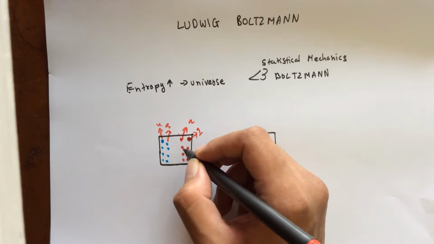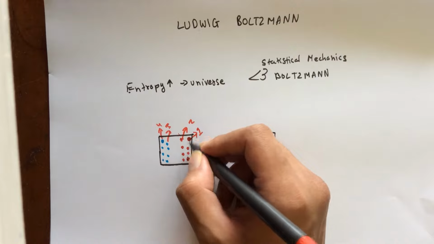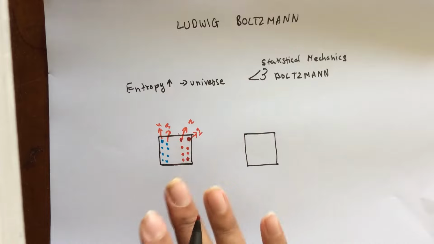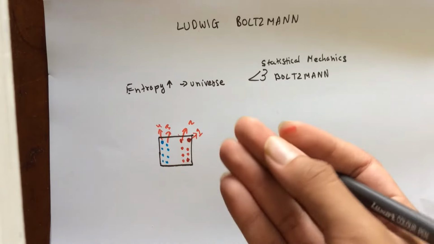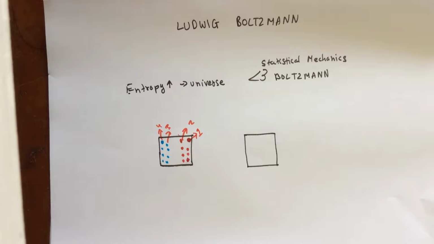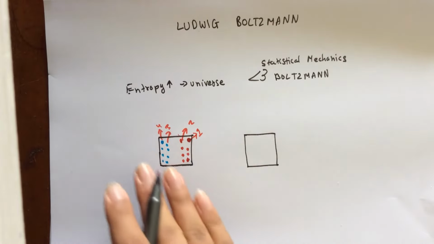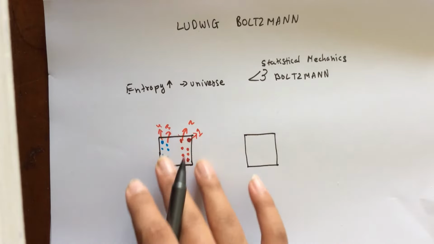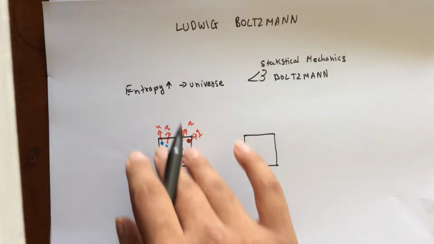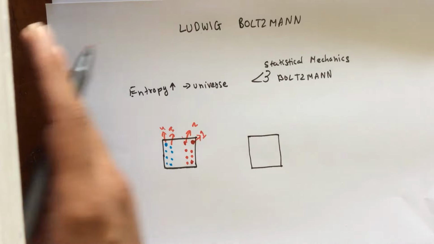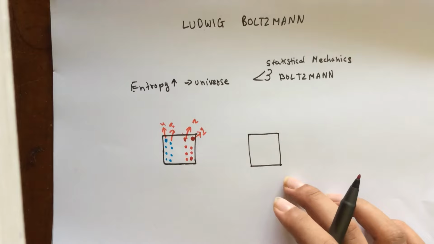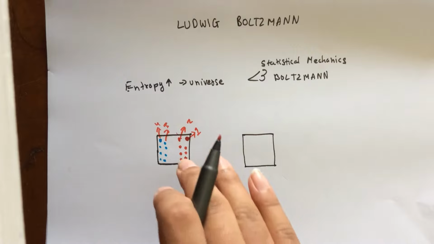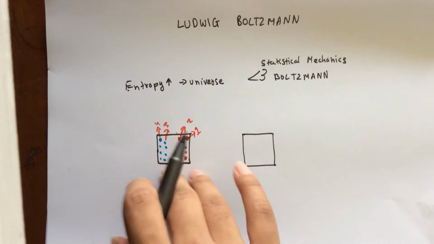Now, the exact positioning of the molecules, 1 being there, 2 being there, 3 being there, 5 being here, 6 being there, that is known as the microstate. Something that the observer cannot really know about the system. So what that means is that in this particular macro state, I can have many microstates. In fact, billions of microstates, because there are billions of molecules within this configuration of half of them here and half of the other molecules on the other side. That is what entropy is basically all about. It is directly linked to the number of probable microstates within a given macro state.